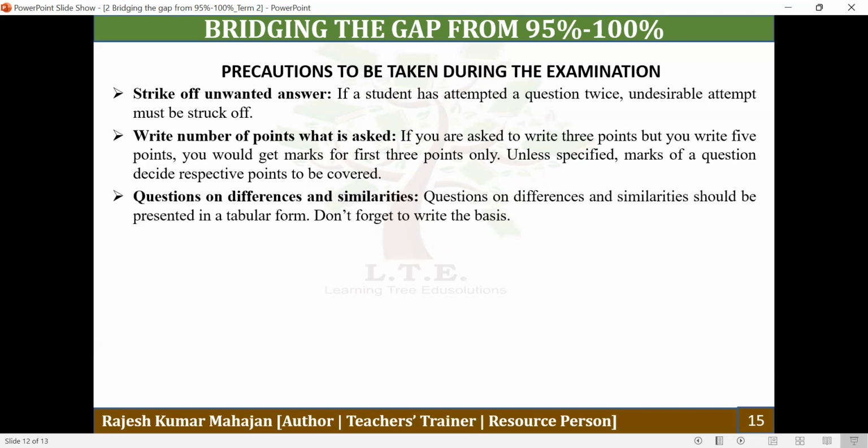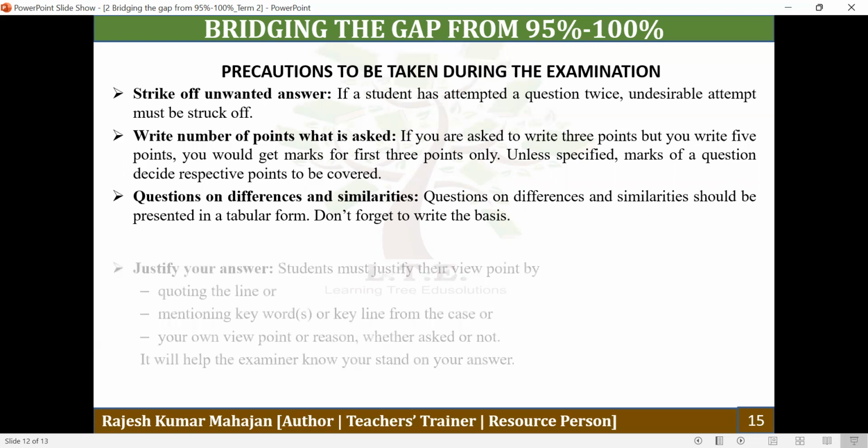Whenever the question is based on differences and similarities, this type of question should always be attempted in tabular form. And in the first column, don't forget to write the basis.